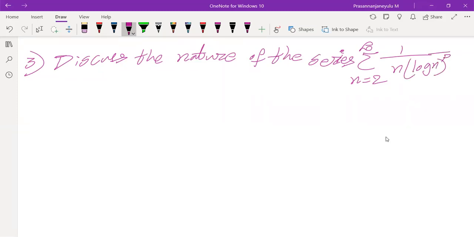The power p is only for log n in the denominator. Discuss the nature of the series for all values of p.